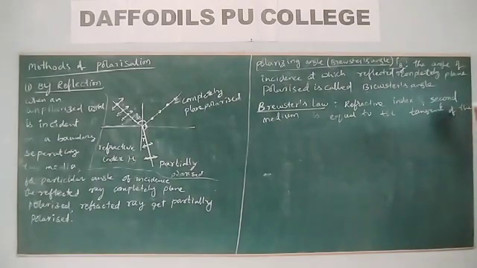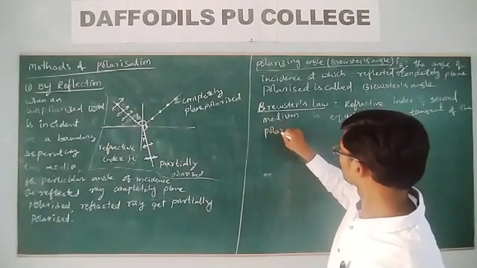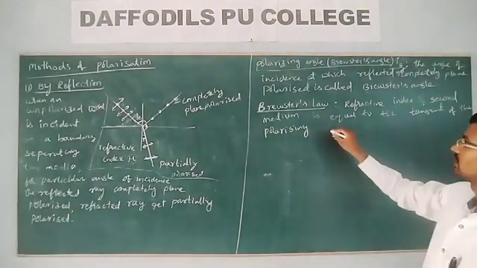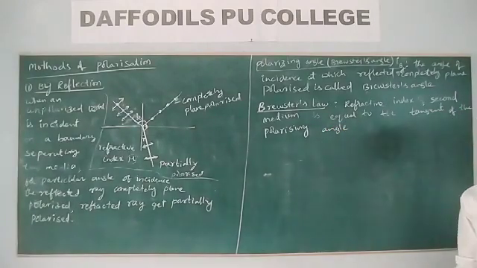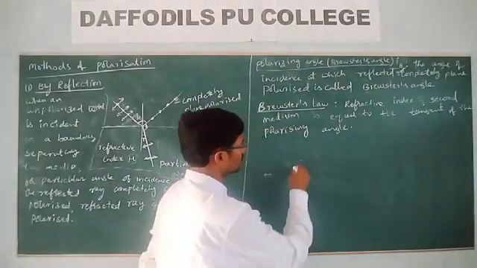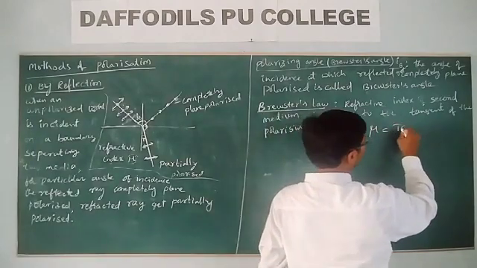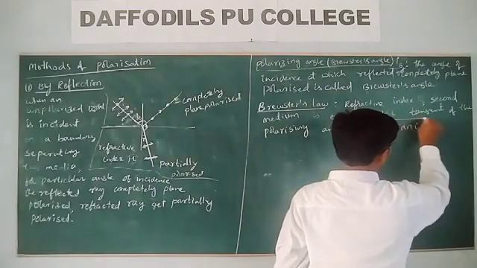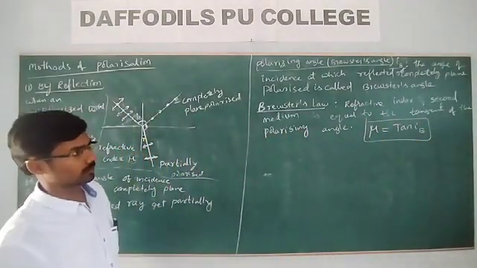So let me write the formula in terms of mu: mu is equal to tan IB.